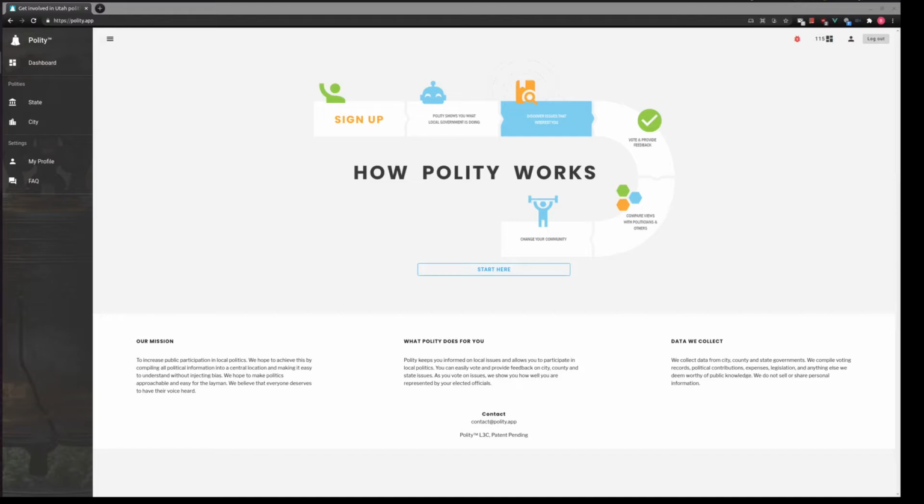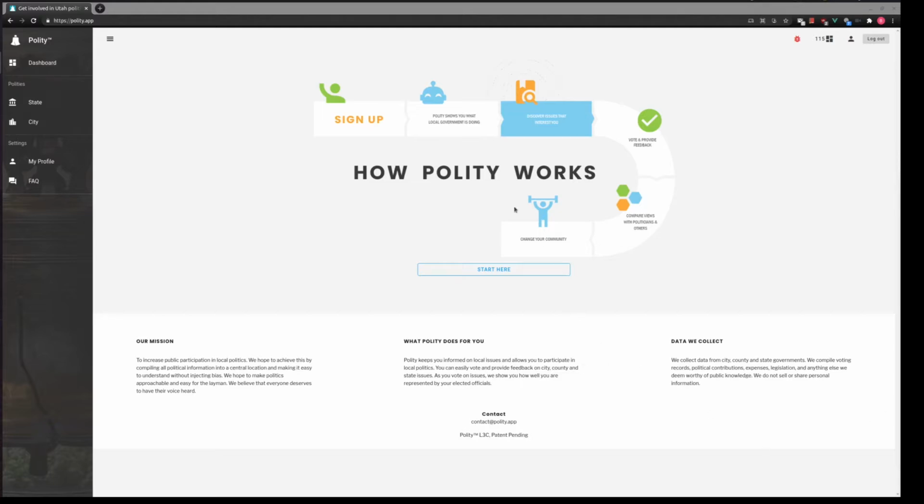So what I'm really trying to accomplish is to increase participation in local politics. And I do this by making politics easier to understand, increasing transparency, as well as just overall making it easier to participate. As I go through this demo, you're going to notice some things look incomplete, and that's because they are. I'm still very much developing this application, and there's still a lot more work to do on it. That being said, let me go ahead and just jump in here.